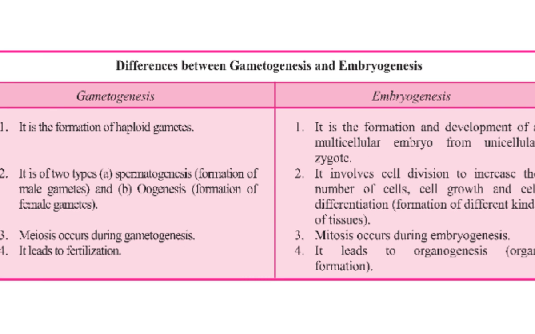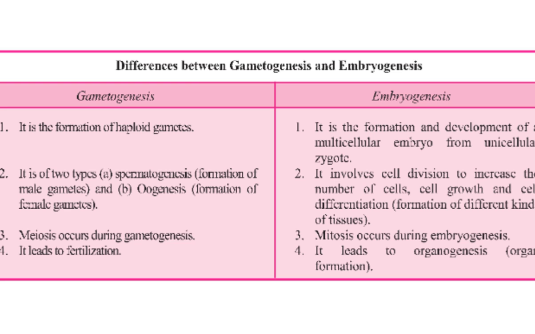In this slide, we can sum up the differences between gametogenesis and embryogenesis. Gametogenesis is the formation of haploid gametes, and embryogenesis, as I have told you earlier, is the formation and development of a multicellular embryo from a unicellular zygote. Gametogenesis is of two types, spermatogenesis and oogenesis. Spermatogenesis means formation of sperms and oogenesis means formation of eggs or ovum. And gametogenesis occurs by meiosis. And embryogenesis involves cell division to increase the number of cells, cell growth, and cell differentiation.